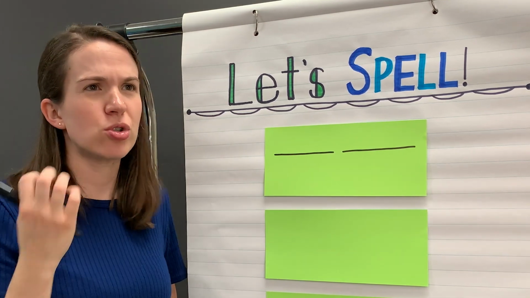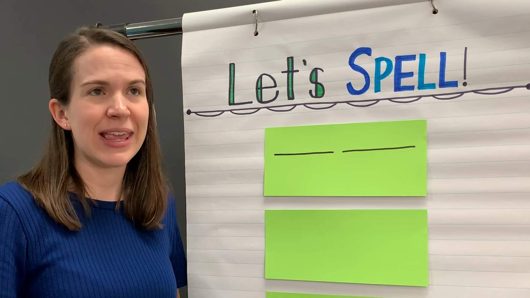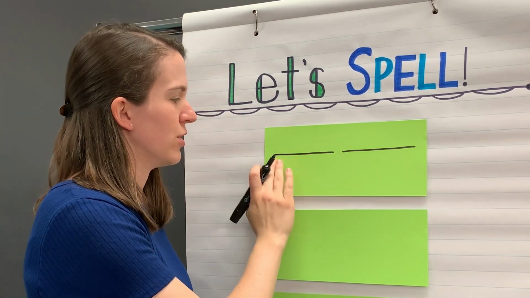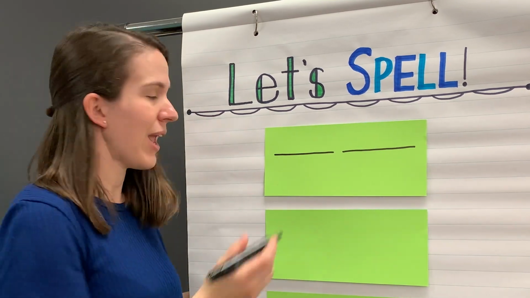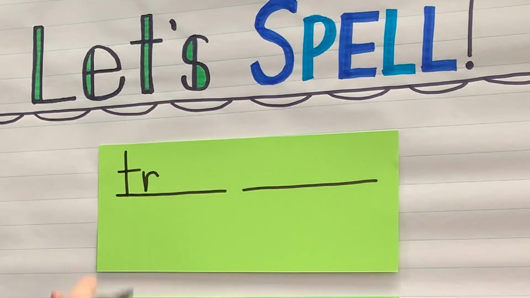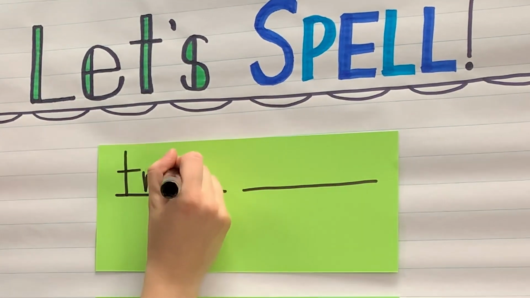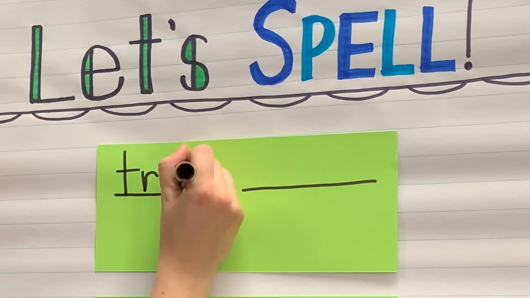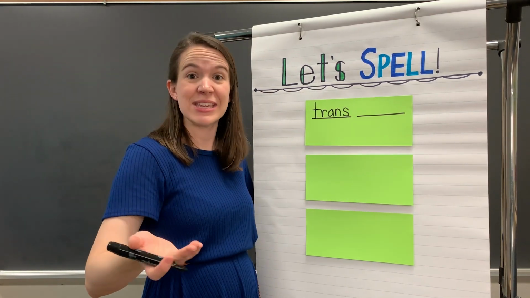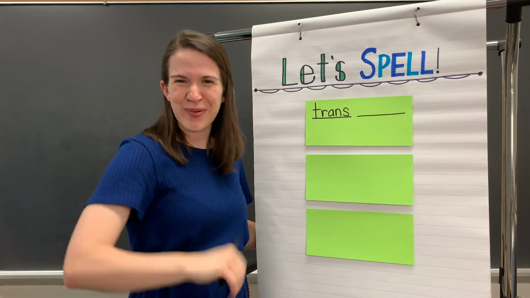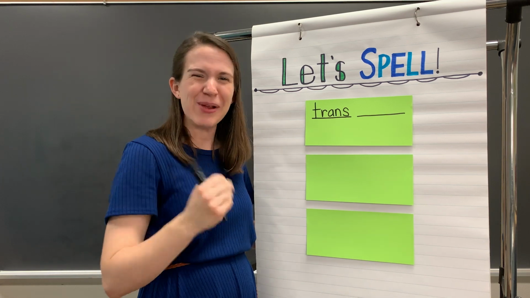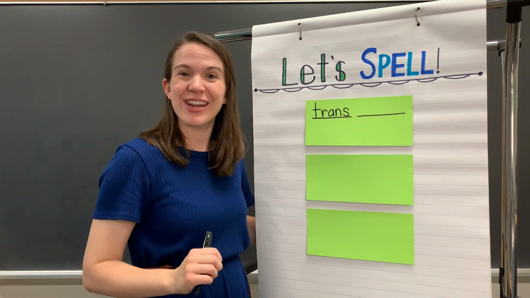Now, when I think about trans, I hear 5 sounds. What I hear first is tr, tr, two sounds together in a blend. Tr. Then I hear this. And z. And this prefix, the S, is making that Z sound. Trans. Did you write this down on your paper? If you did, does it match what I have here? Great work. Now, let's move on to the next part of the word.